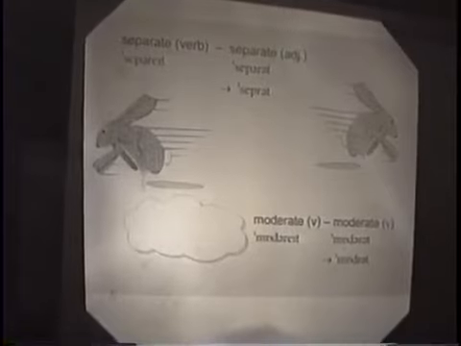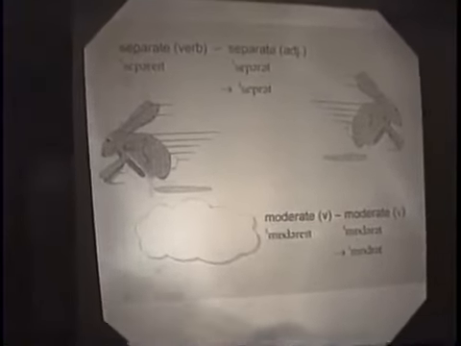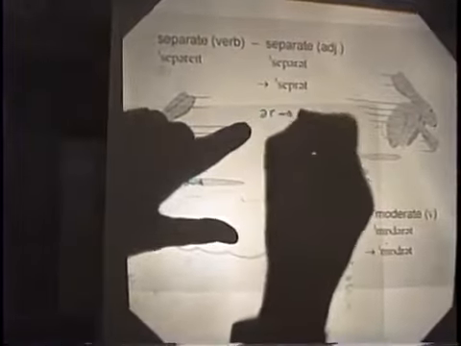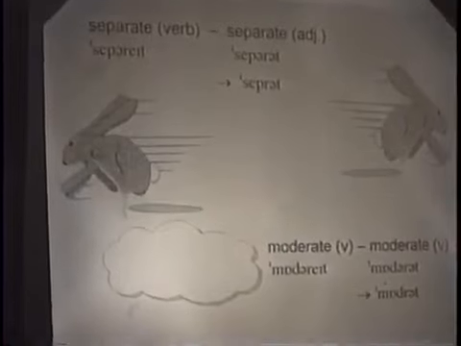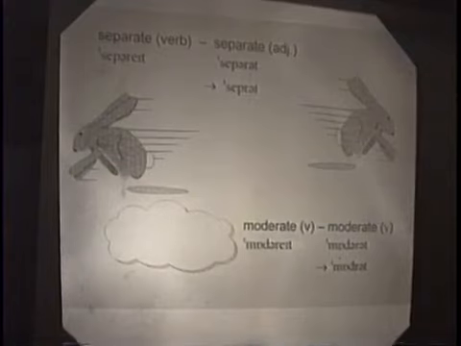But notice that the adjective is then a candidate for compression, because we go through the process of weakening, which becomes compressed. So separate becomes separate becomes separate. And that's how we usually pronounce the adjective separate. But it does have another possibility, a slower form, separate. The verb has no such possibility, you can't say it compressed. It's got to be separate.